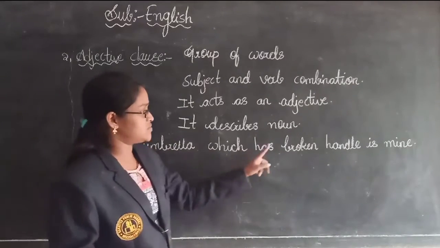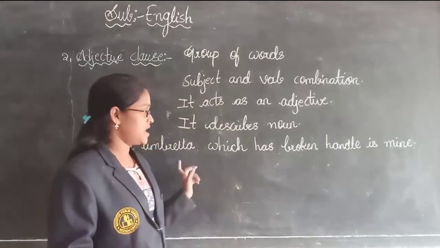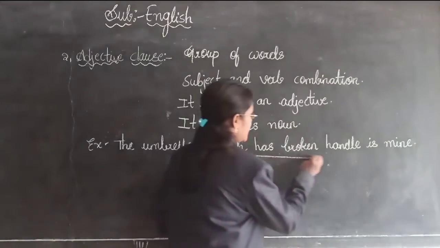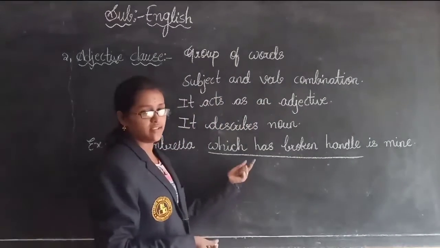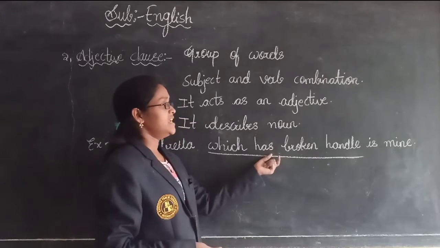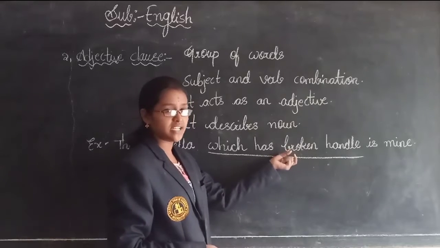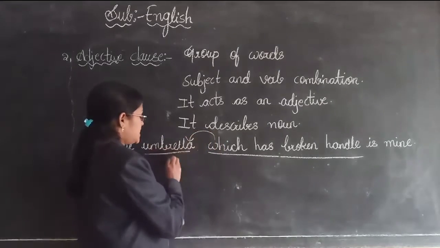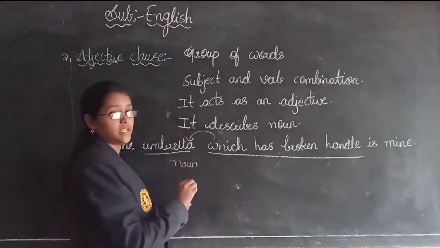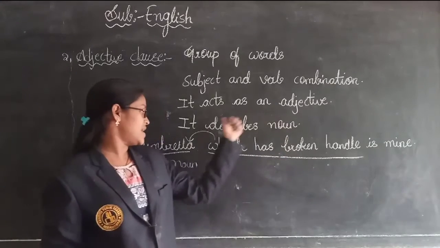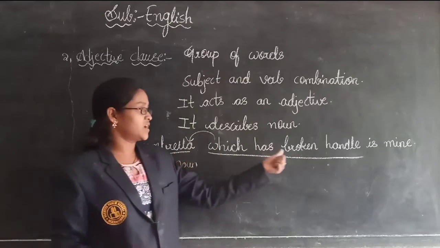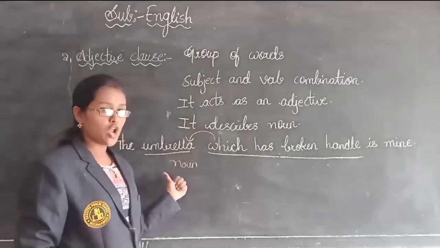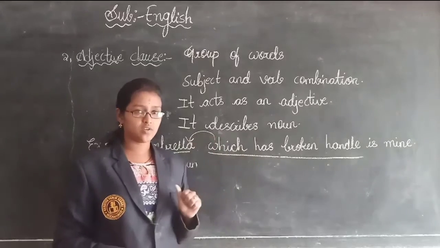The umbrella which has broken handle is mine. See, children, "which has broken handle" is a clause, and in this clause it has a subject and verb. It is describing this noun. Umbrella is a noun, and this clause is describing the umbrella. So it is an adjective clause.